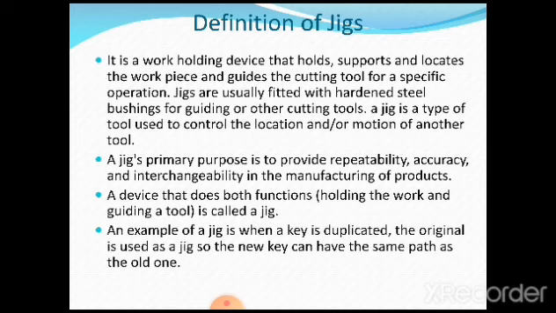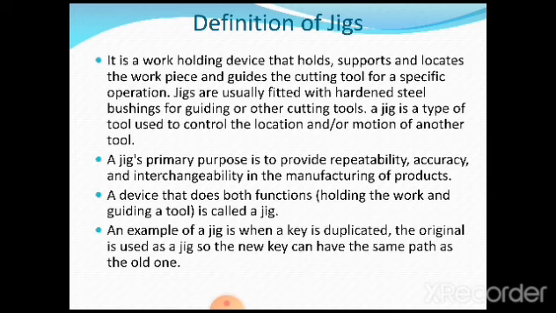A jig is a device which is going to hold, guide, support and locate the workpiece. Jigs are usually fitted with hardened steel bushings for guiding the drill or other cutting tools. A jig is a type of tool used to control the location or motion of another tool, because basically a jig is going to guide the cutting tool, as it is responsible for controlling the movement of the cutting tool also. Movement means what? Guiding it properly. The actual feeding and everything is done by the machine itself.